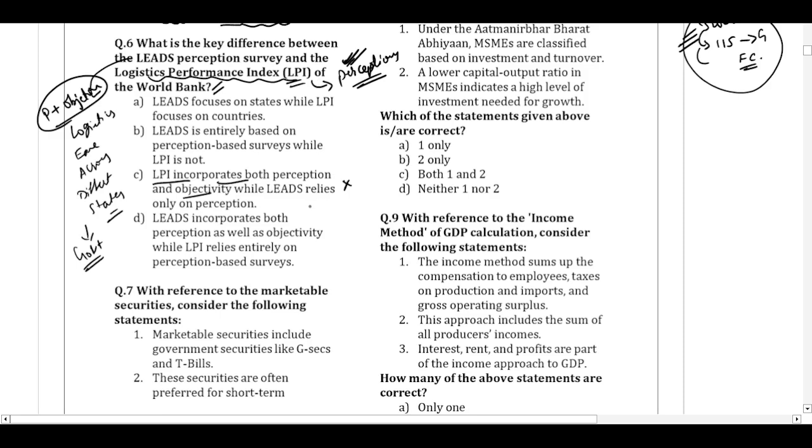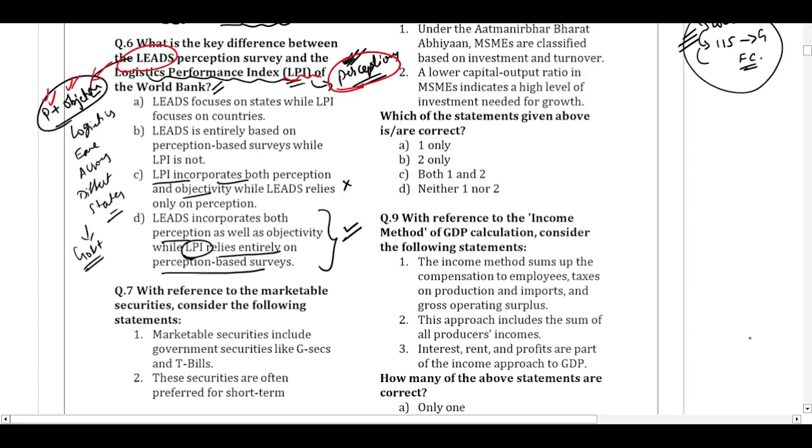Then finally they are saying LEADS incorporates both the perception as well as objectivity, while the LPI, Logistics Performance Index launched by the World Bank, relies only on the surveys. So this is the correct answer, wherein the LPI of the World Bank is just based on the perception, but the government's performance index, the LEADS index, is based both on the perception and we also have an objective criteria.